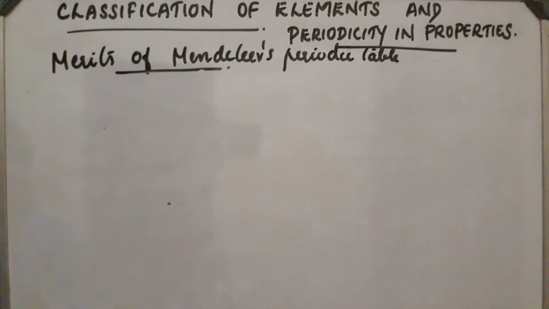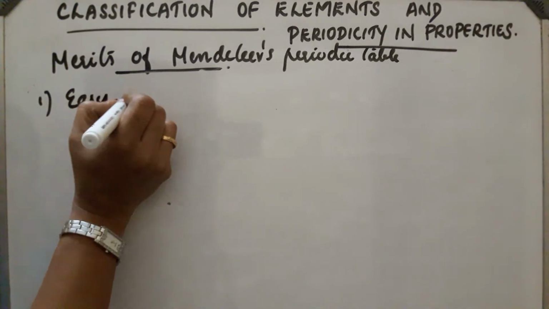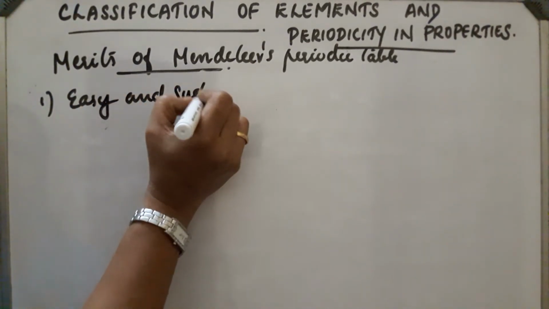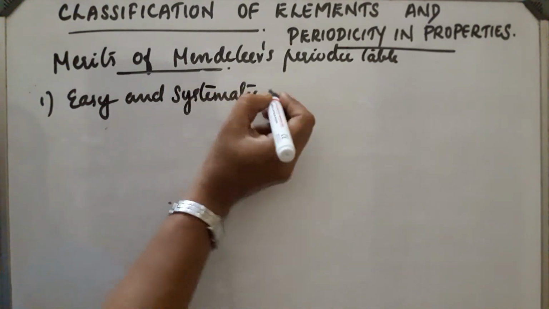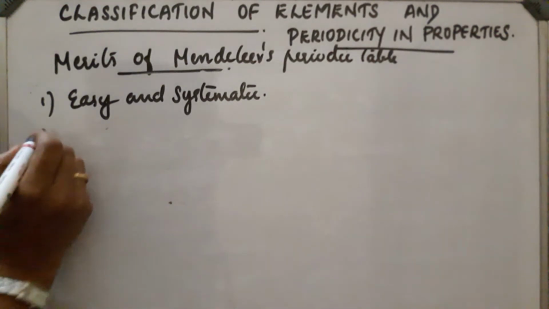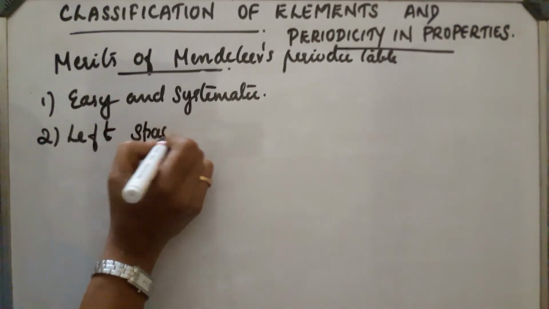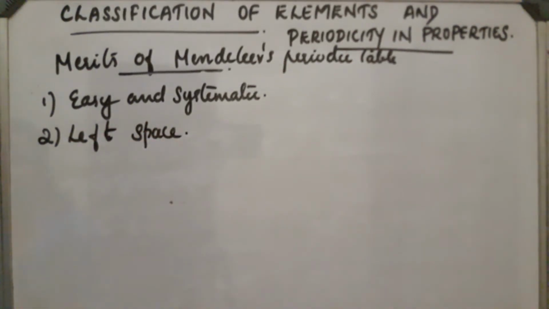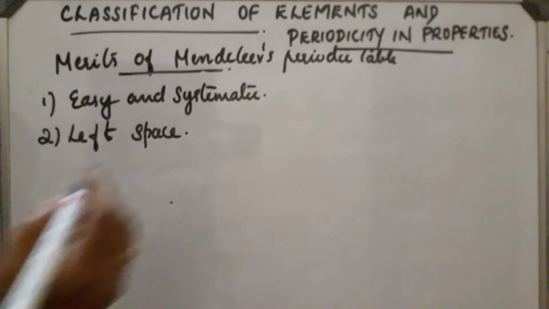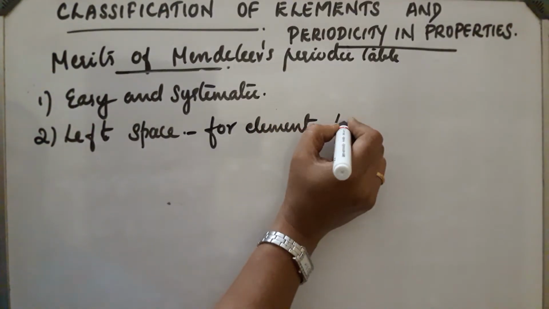Merits of Mendeleev's periodic table. First point, study of chemistry made easy and systematic, because the elements are classified in a systematic and easy manner. Second point, space was left in the table for elements to be discovered.